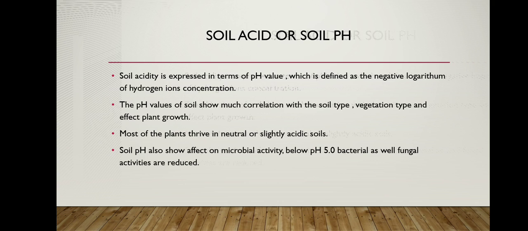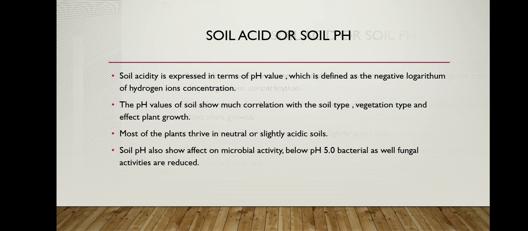And soil pH also affects microbial activity. Below pH 5, the bacterial as well as the fungal activities are reduced. Some soil borne diseases like root rot of cotton and tobacco, root rot of potato, and potato scab may be controlled by lowering the pH of the soil.